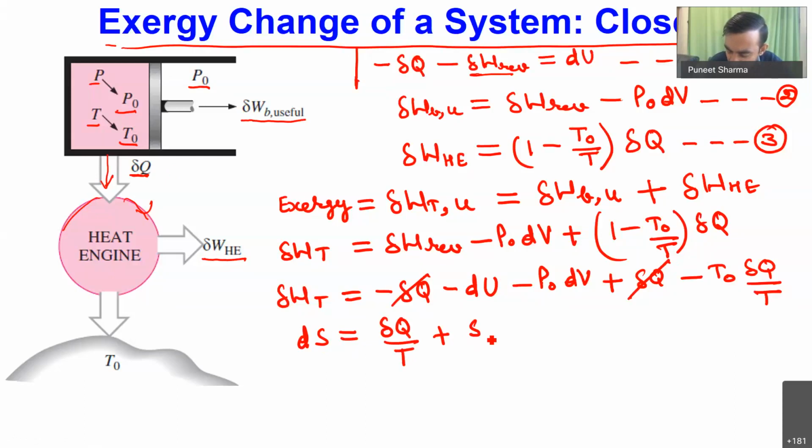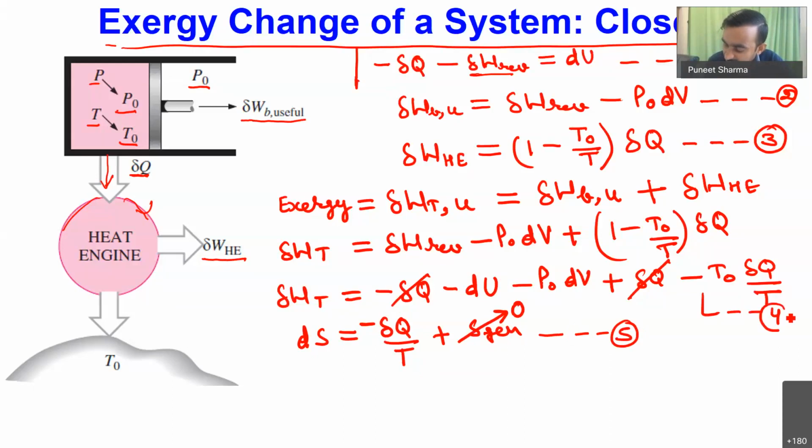Now I am saying all the processes are happening in reversible fashion. So S generation will be 0, and this del Q is also heat going out of the system, so it will have a negative sign. So for this particular system, I can write dS as minus del Q by T. Say this is my equation number 5 and this is my equation number 4.